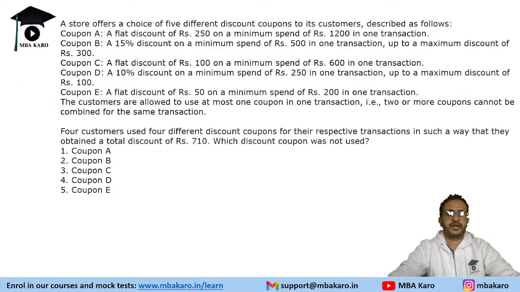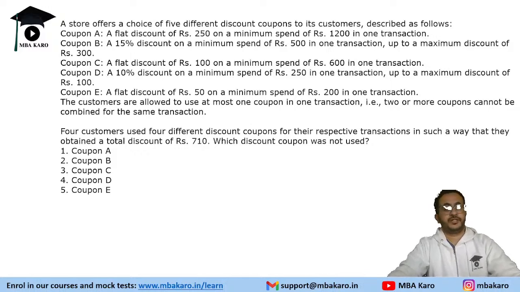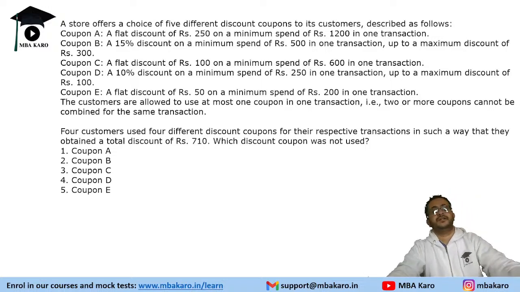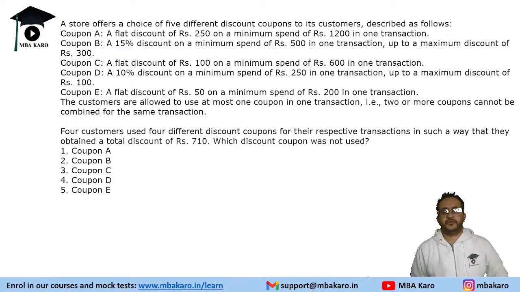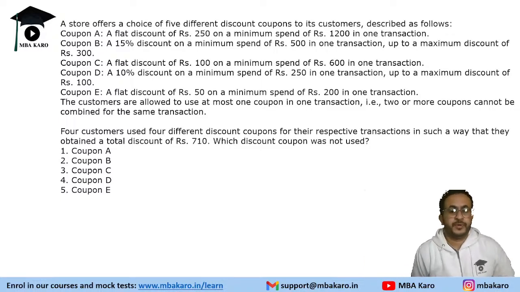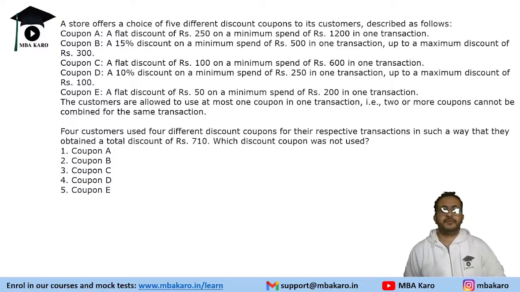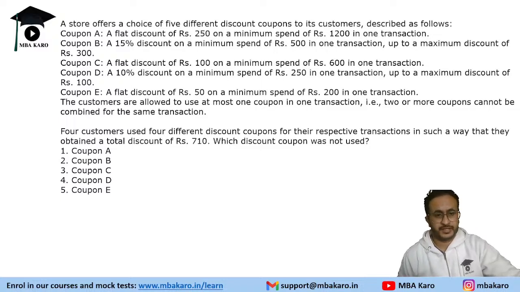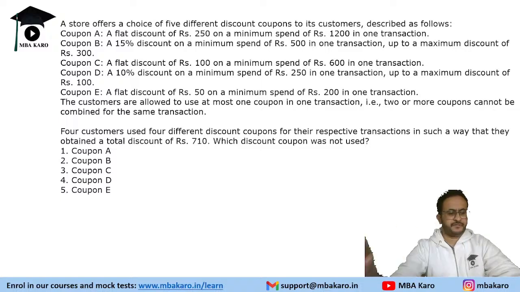Okay, let's now move on to the next set. It says a store offers a choice of 5 different discount coupons to its customers, described as follows. There is coupon A, it gives flat discount of 250 on a minimum spend of 1200 in one transaction. Coupon B gives 15% discount on minimum spend of 500 in one transaction up to a maximum discount of 300. C, D and E. So different discount schemes are given to us. So we'll have to see which of these discount schemes need to be applied.